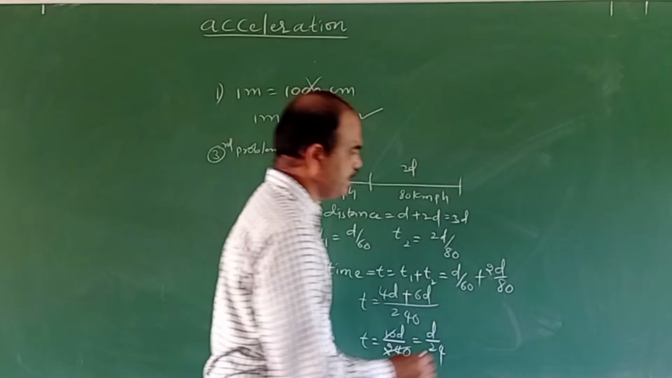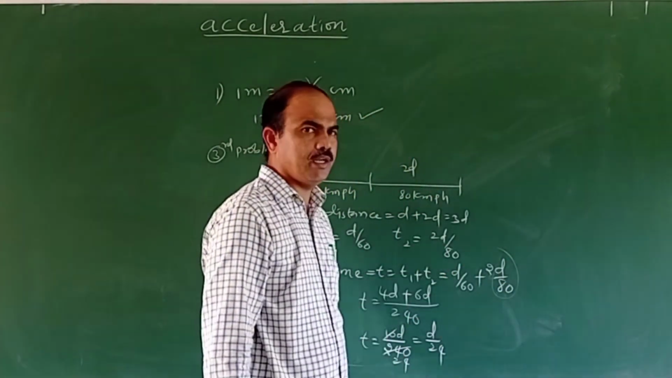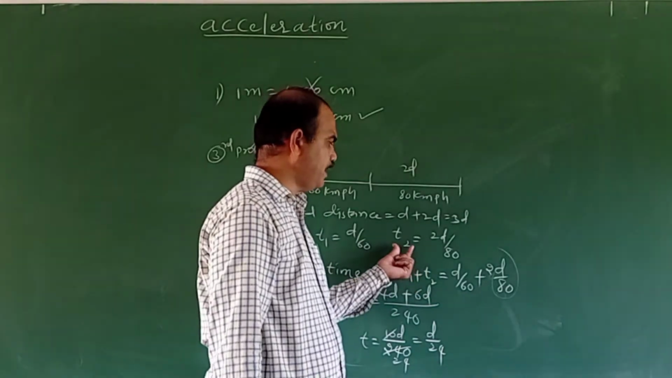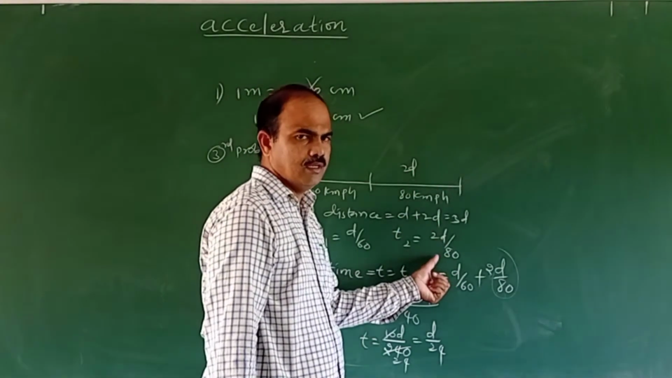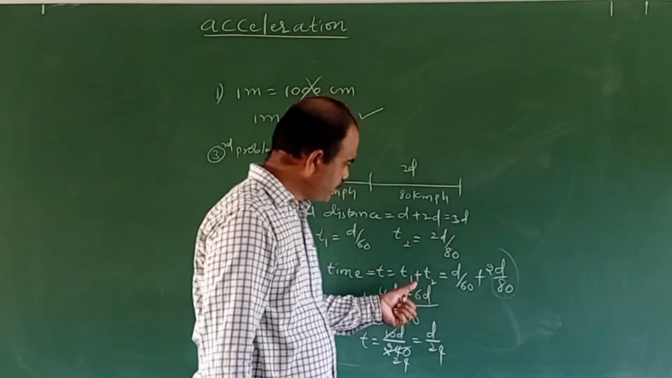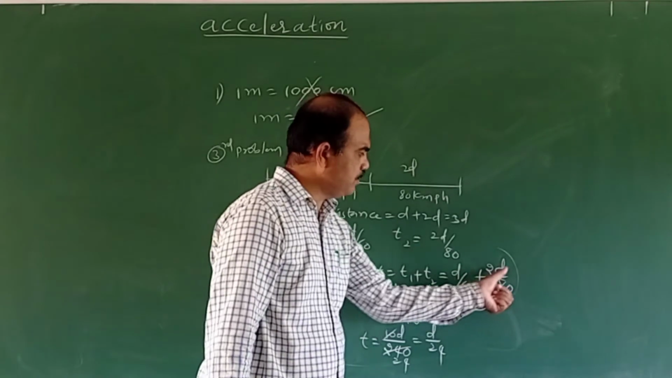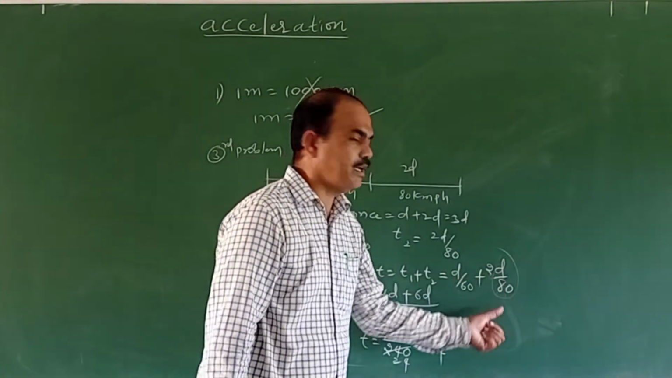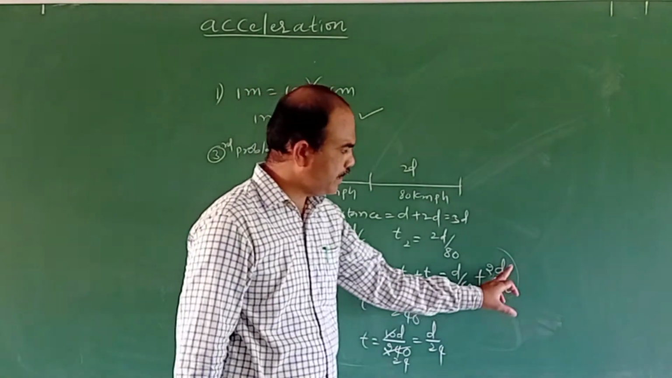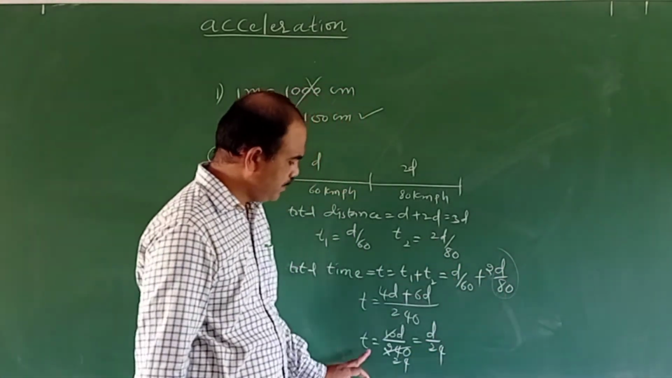Here I made the mistake: I wrote only d by 80. Actually I should have written 2d by 80. The time taken to travel 2d distance is 2d by 80, which was written correctly. But when substituting in T1 plus T2, I wrote d by 80 in place of T2. We have to substitute 2d by 80, and this gives the total time.